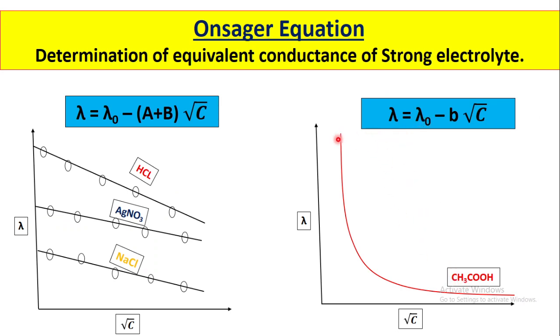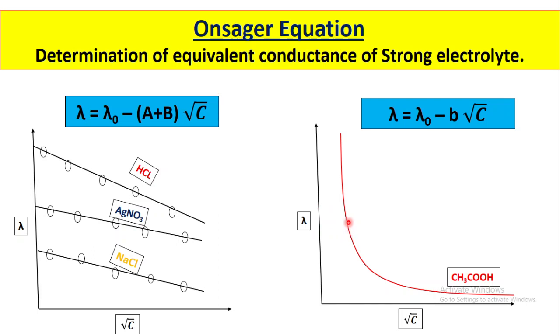This is the variation of equivalent conductance of weak electrolyte, and it can be better explained by using this equation: lambda is equal to lambda 0 minus b into square root of c. B is here a constant, and lambda 0 is the equivalent conductance at infinite dilution, while lambda stands for the equivalent conductance at a given concentration.